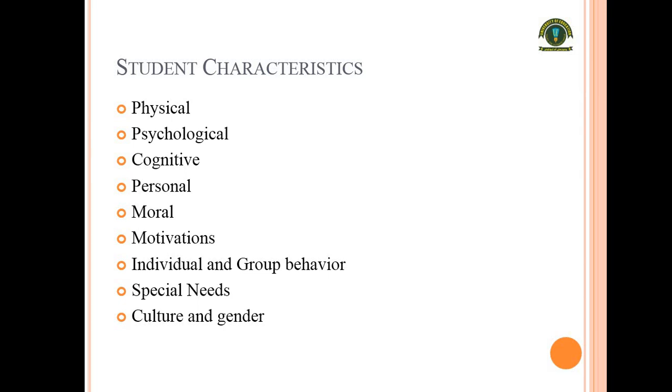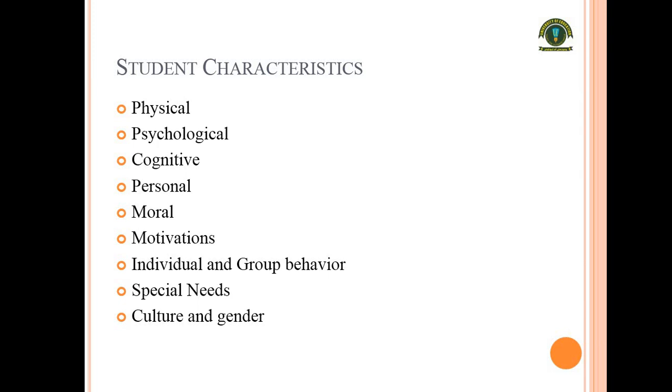Next is moral. Moralities are not the same. Some are highly valued people and some practice the values less. So moral characteristics में भी सब students एक जैसे नहीं होते, they are different from one another. Next is motivations. Some students are intrinsically motivated, some are extrinsically motivated, some are timely motivated, some are permanently motivated. So it means that we need to motivate the students as a teacher, and we should know what the motives are that easily direct the behavior of the students.